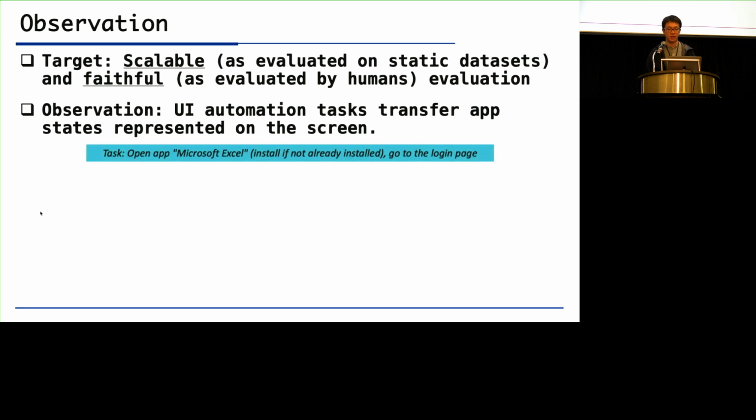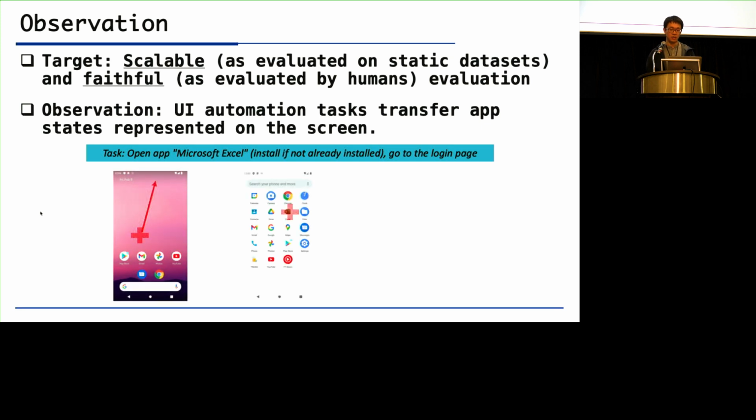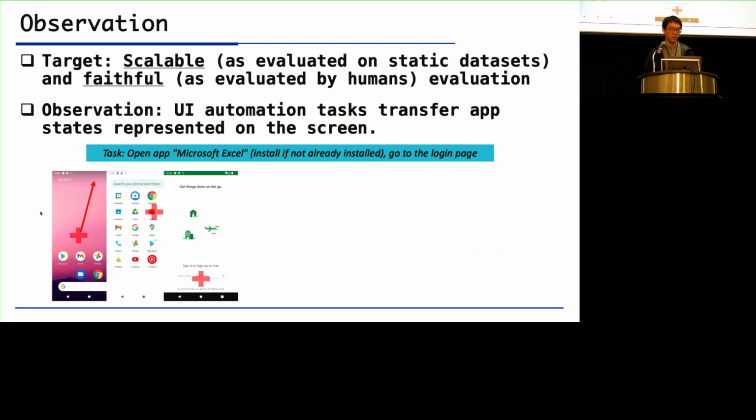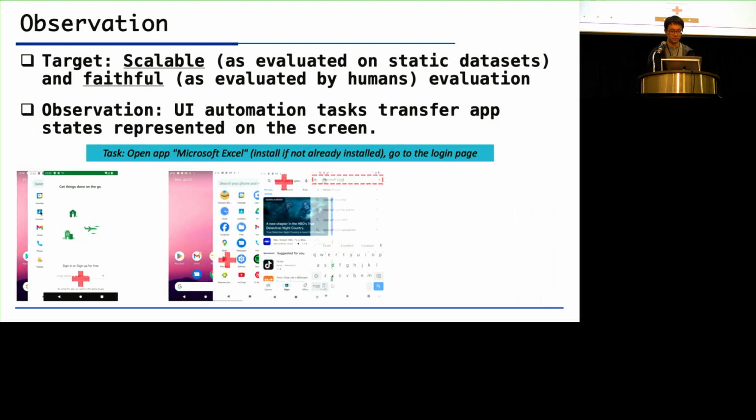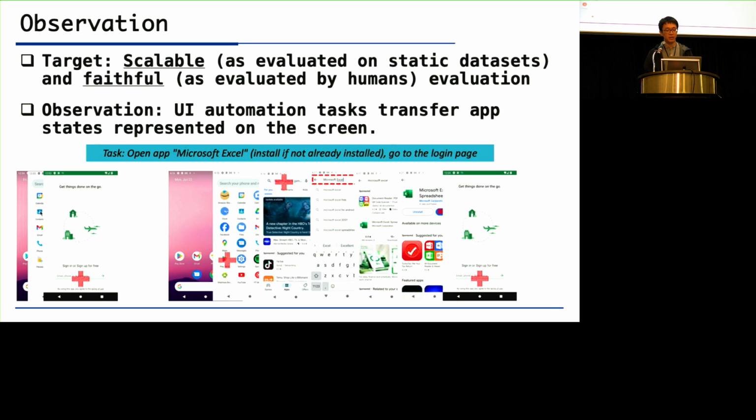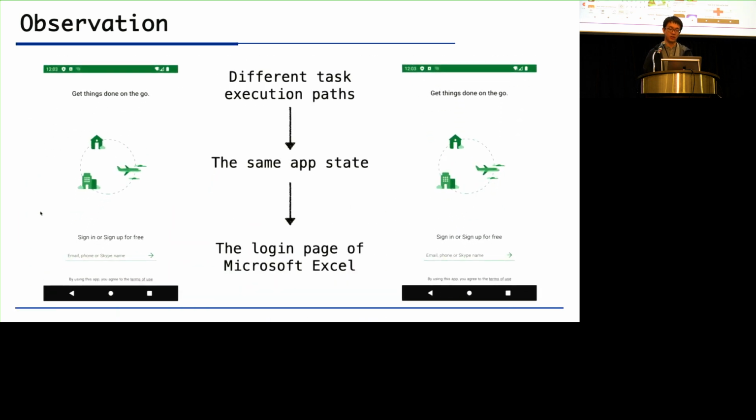For example, for the task, open the Microsoft Excel and go to the login page. This can be done through directly opening the app and going to the login page if the app is installed. Otherwise, it requires installing it from the Google Play Store and then opening it to the login page. So both the two different task execution paths lead to the same application state, the login page of the Microsoft Excel.